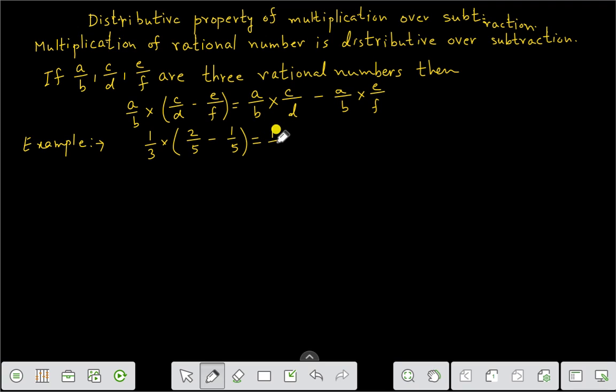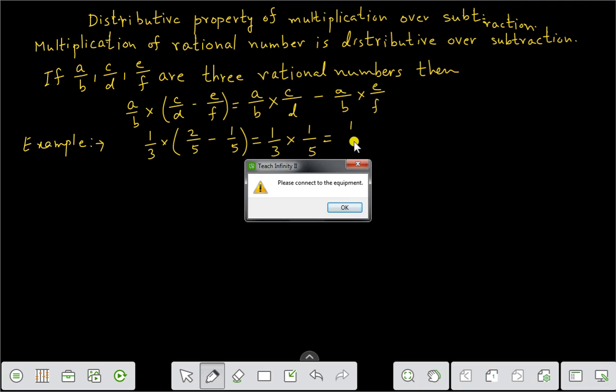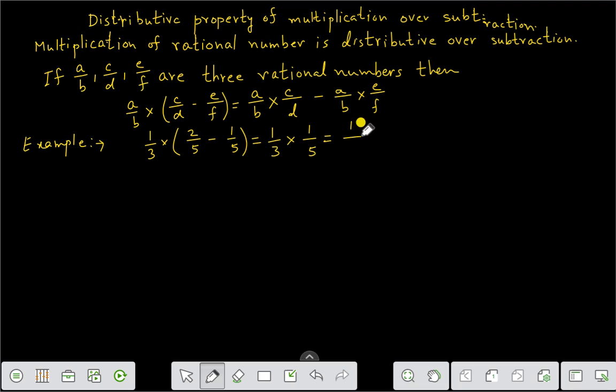That is equal to 1 by 3 into 2 minus 1, that is 1 by 5, or you can write here as 1 by 15.